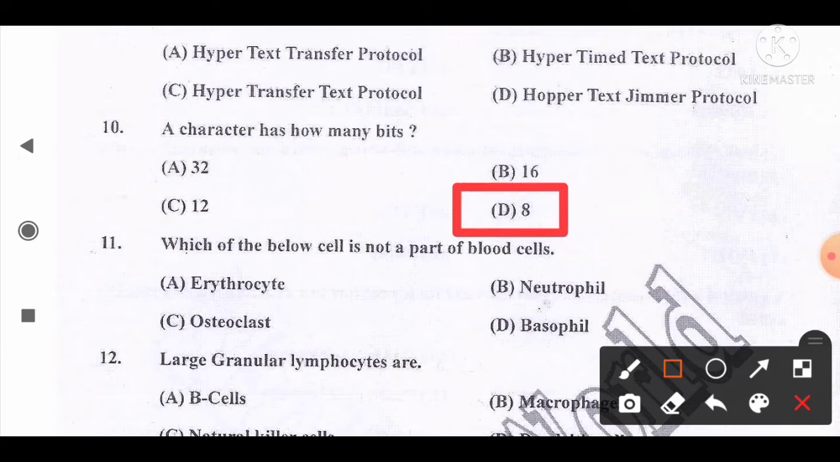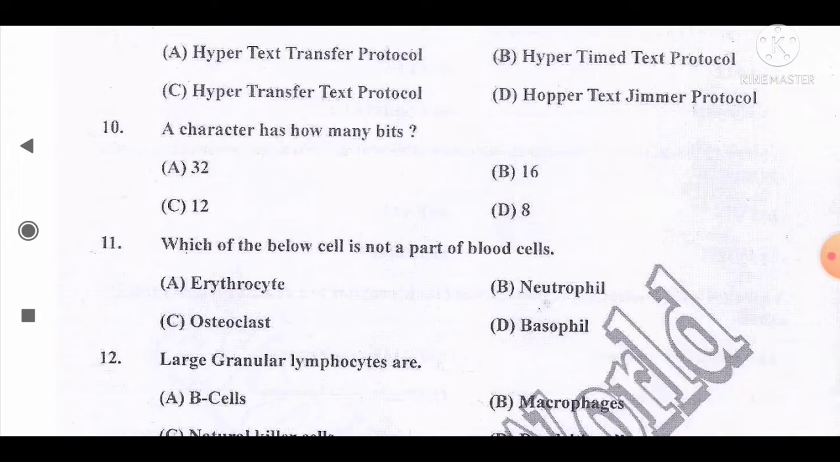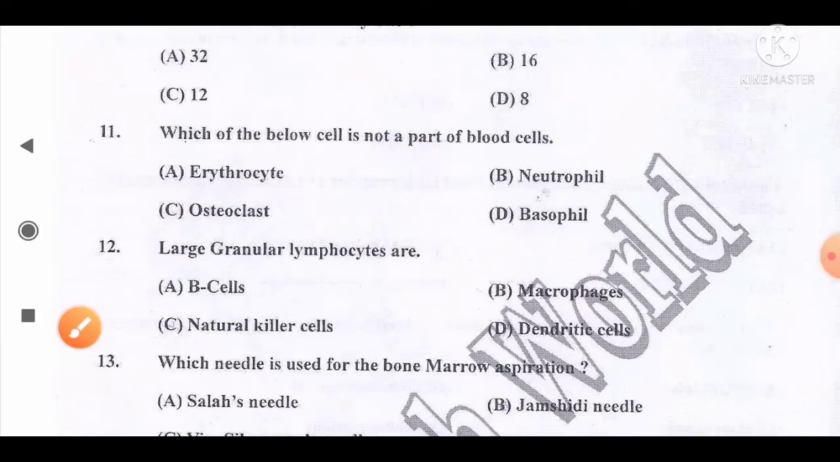8 is the correct answer for this question. That means a character has 8 bits. It is composed of 8 bits. So option D is the correct answer for this question. Move to the next question, number 11.